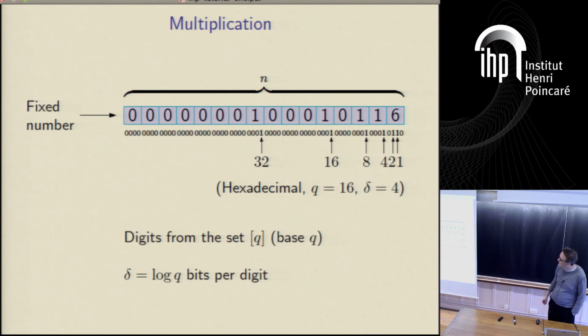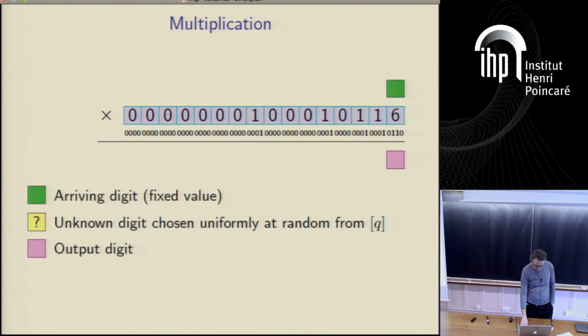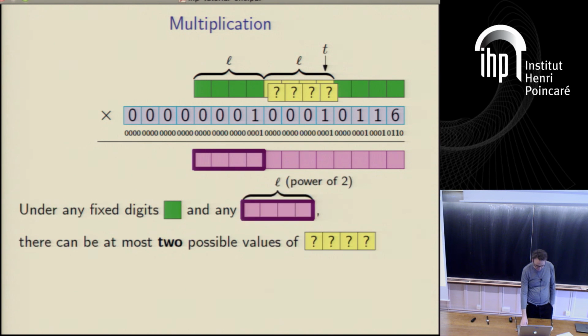It looks a bit like this, for example, in hexadecimal. The symbols come in as before, and we use the following fact: for any fixed digits here and any outputs here, there are only at most two possible options for what's in here.